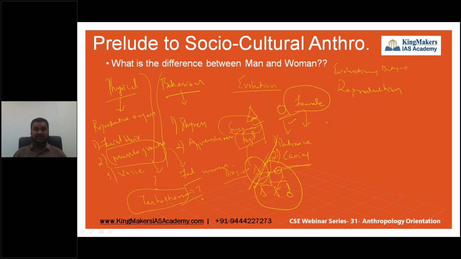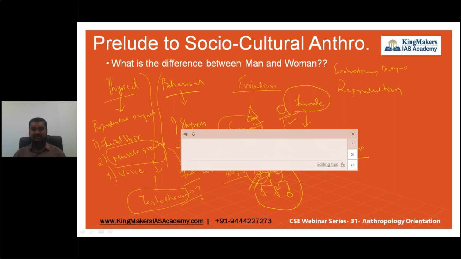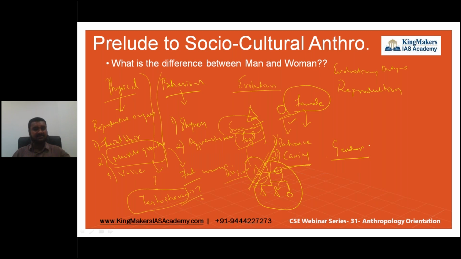So this is what we can conclude as an anthropological evidence. This is what we are going to do in anthropology. Why do these people have these kinds of differences? Why does this particular man have this kind of nature? Why has it come to this particular state of being? All this we are going to explore. This is a pretty small example from the unit which we call gender. A small example of why the male is like this and the female is like this. We are going to search for the factors in the evolution.